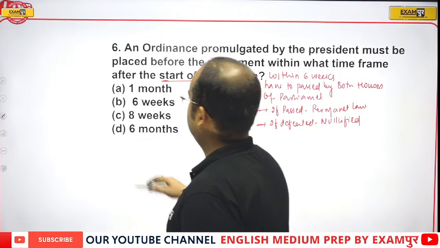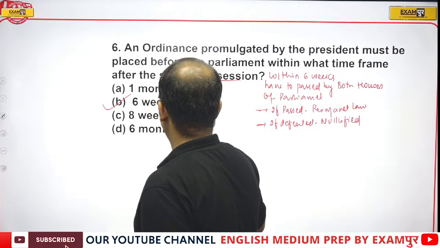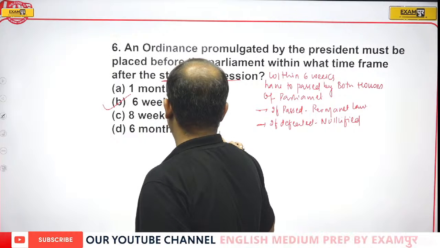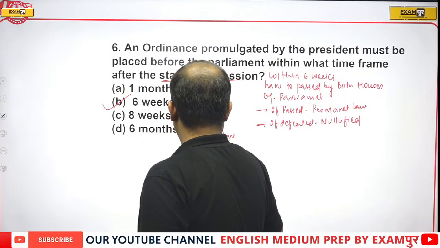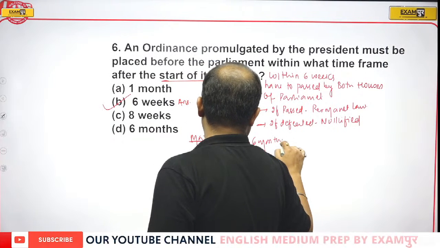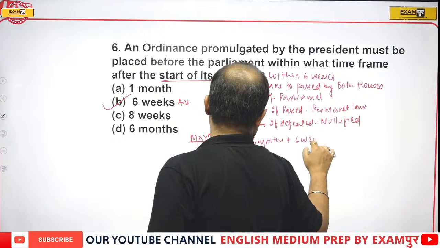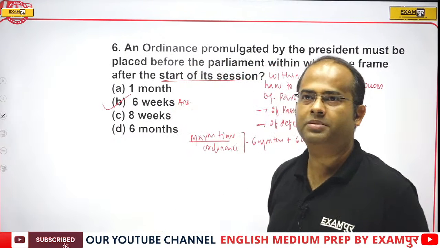Gets nullified. So correct answer will be 6 weeks. And the maximum time of an ordinance is 6 months plus 6 weeks. Maximum time of an ordinance is 6 months from 6 weeks.